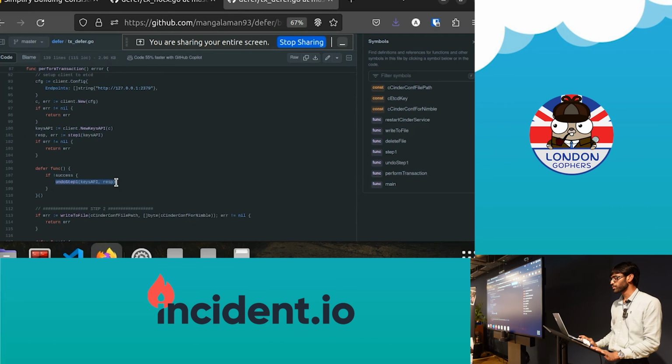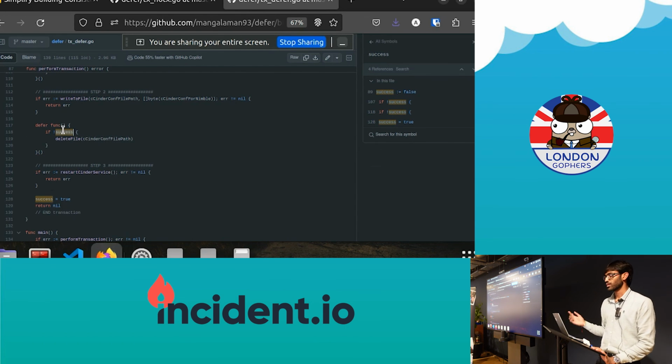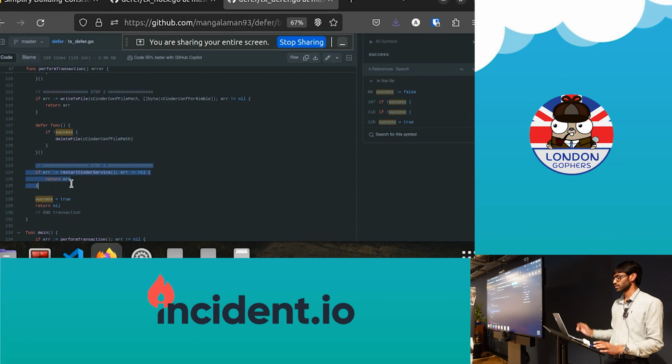You do the same thing with step 2 too. You write to the file, but then you say, hey, if not success, delete the file. Right? And same thing with step 3. Finally, we don't have to write the undo step because this is the last step. If it fails, we don't care.